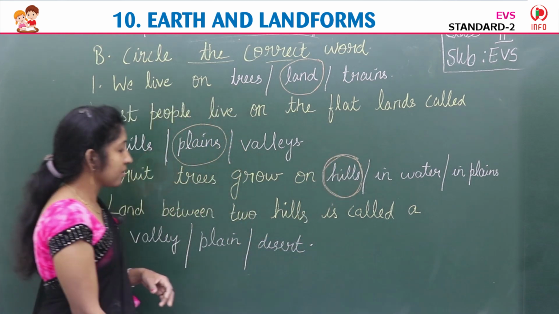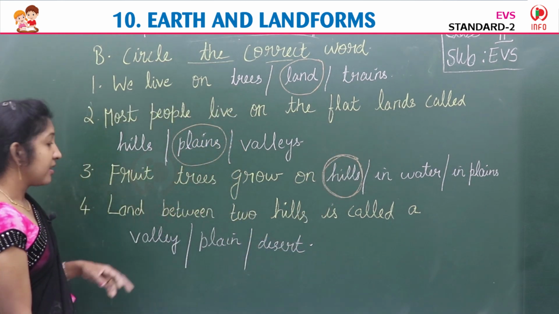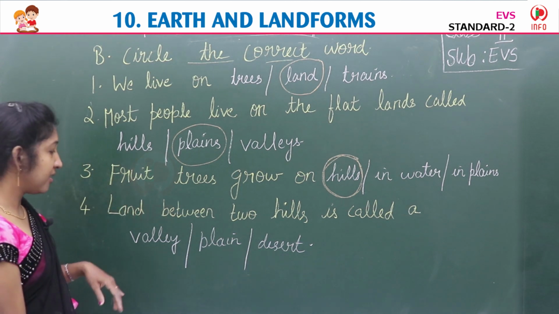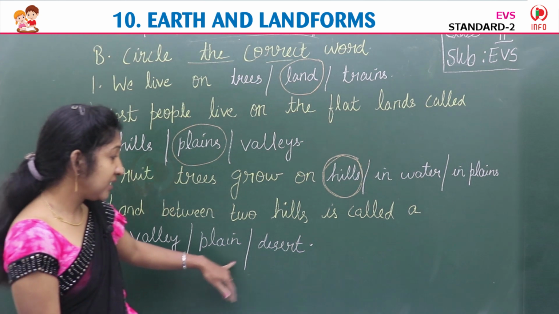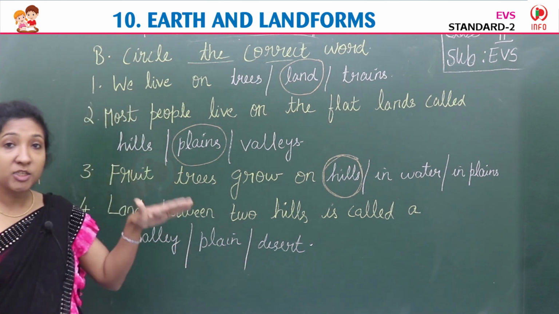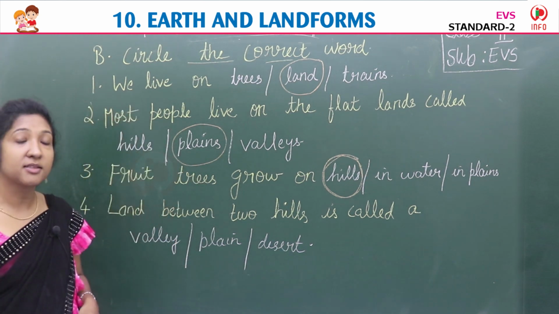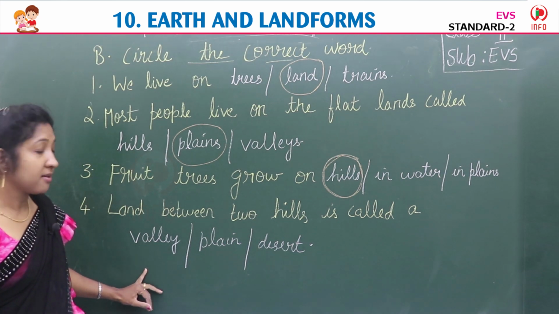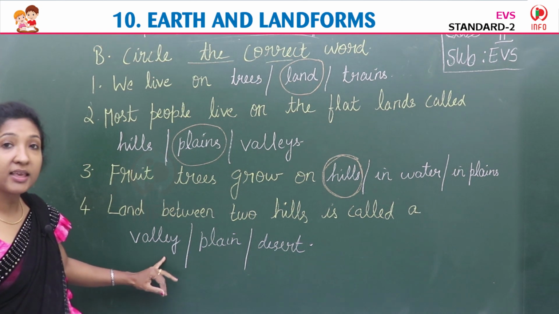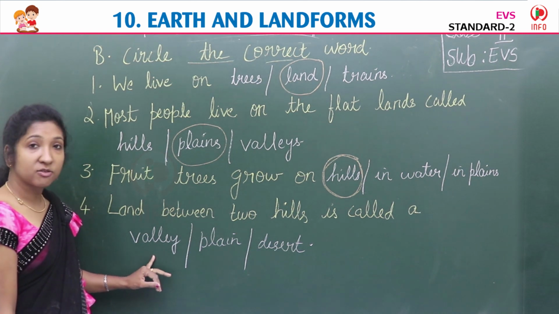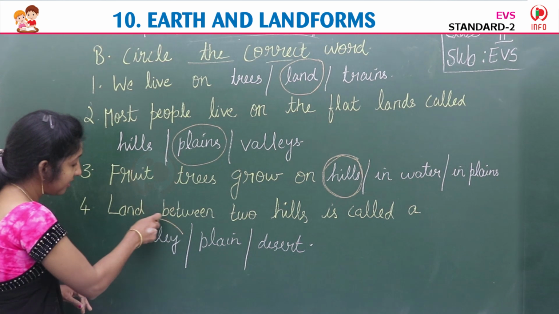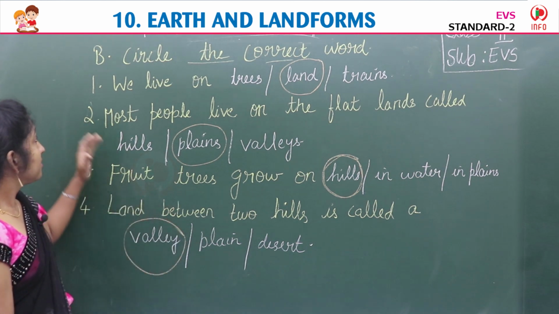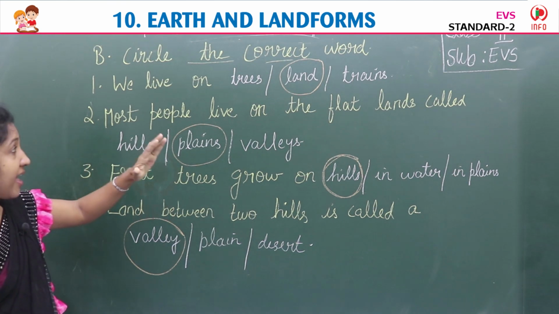Now fourth question, land between two hills is called a valley, plain, desert. Land between two hills is called a valley, V-A-L-L-E-Y. This is the correct word. So circle valley.